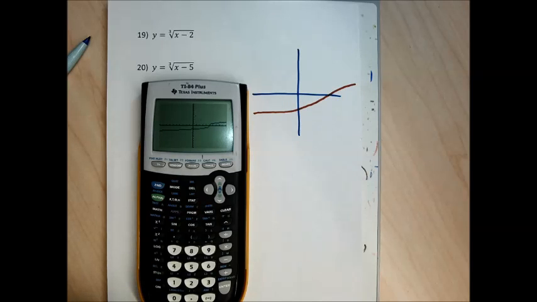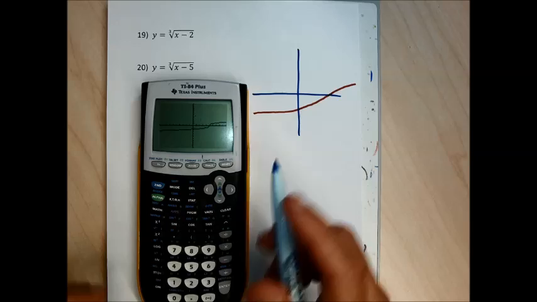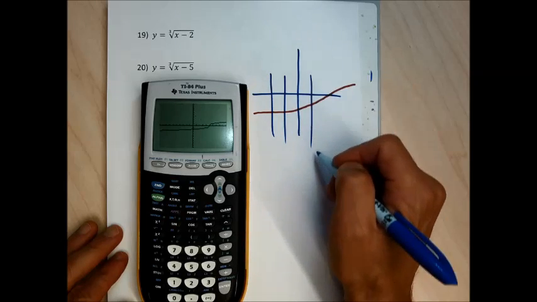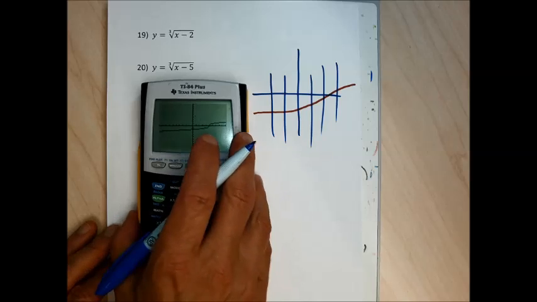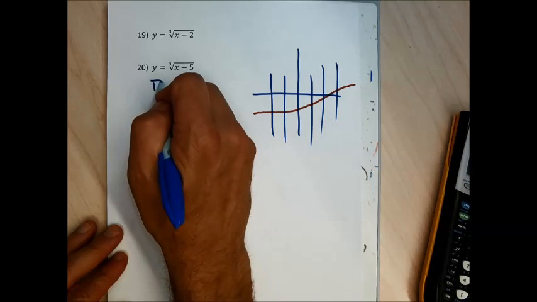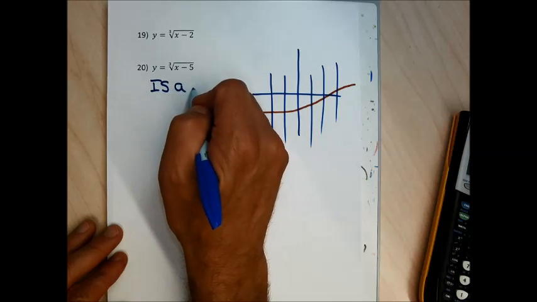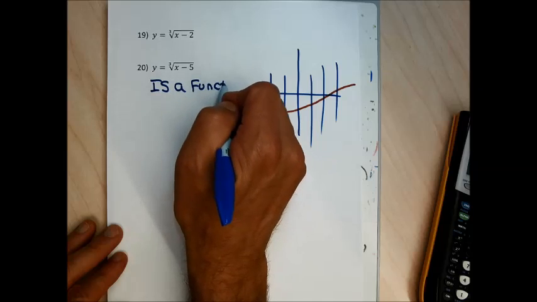And that is supposed to be the graph of a function. There isn't supposed to be any place where it's clearly obvious that you can draw a vertical line to touch the graph in more than one place. So for problem 20, I'm also going to say this is a function, or again, I could say y is a function of x.